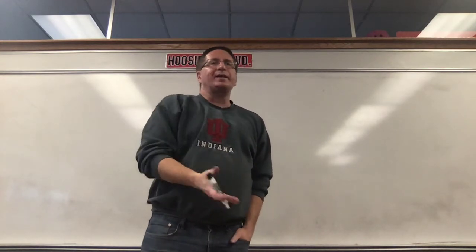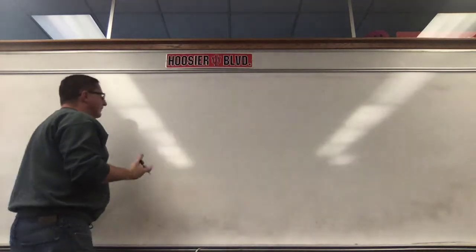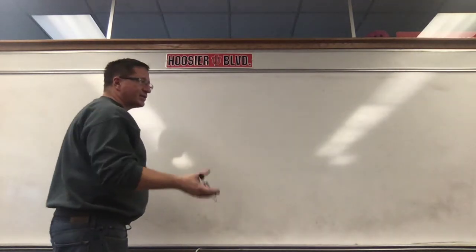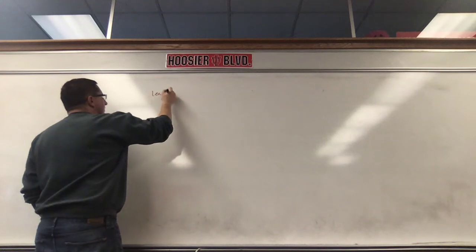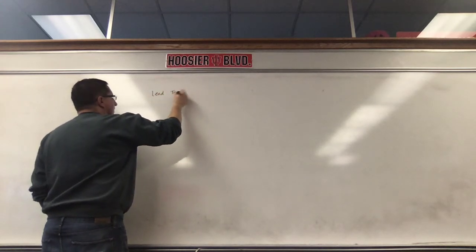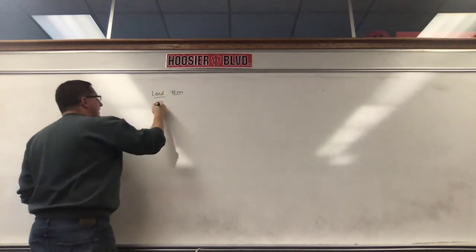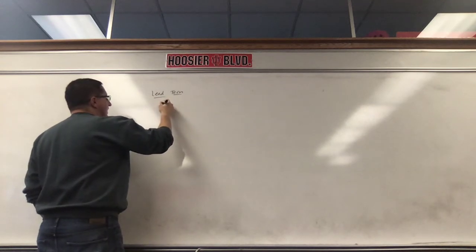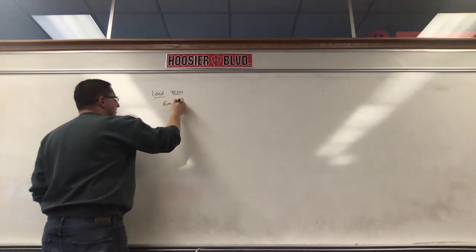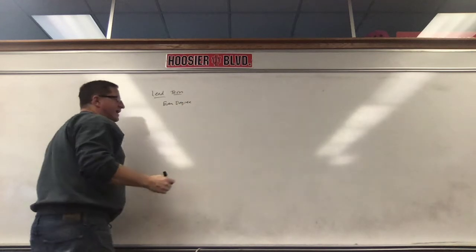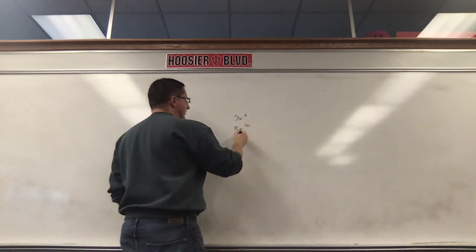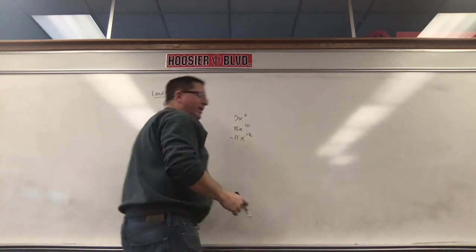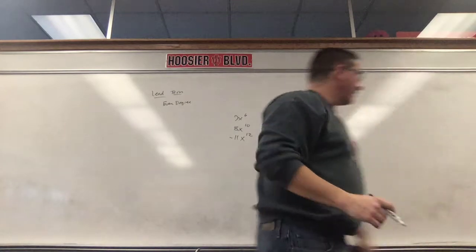Just like those are like our $20 bills. Okay? We're going to look just at the first term because that's the one that has the biggest impact on the graph. Okay, is the first term. So we're looking at our lead term. Okay? If the lead term has an even degree, if it's like 7x to the 6th, or 8x to the 10th, or negative 11x to the 12th, those have an even power, okay?